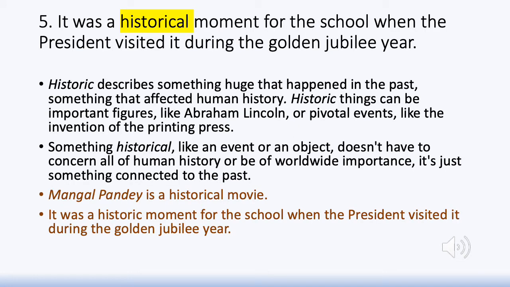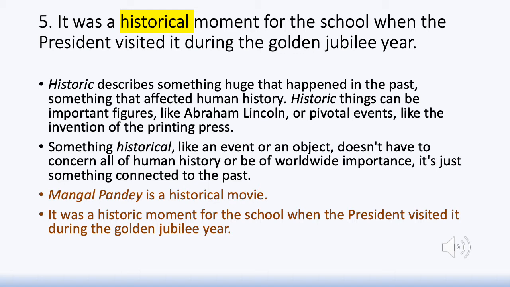Number 5, it was a historical moment for the school when the president visited it during the Golden Jubilee year. Historic or historical, which is the correct word to be used in that context? We need to know the difference between the meanings of these two words. Historic describes something that is very important, something significant, something huge.